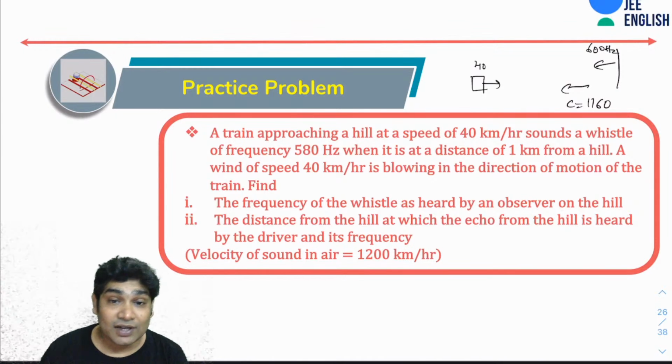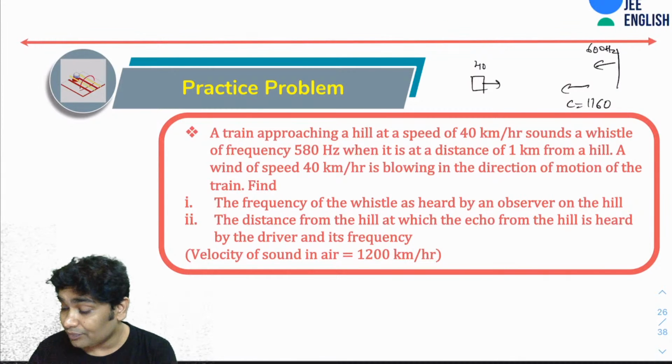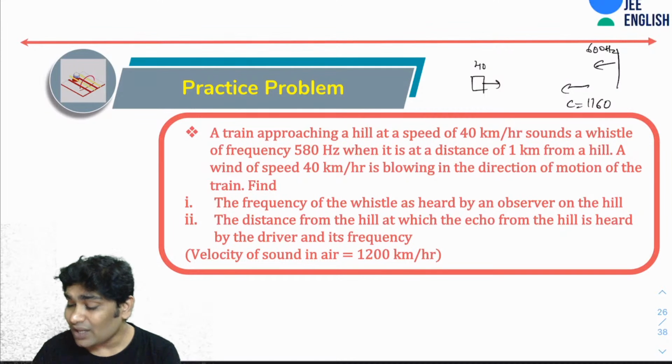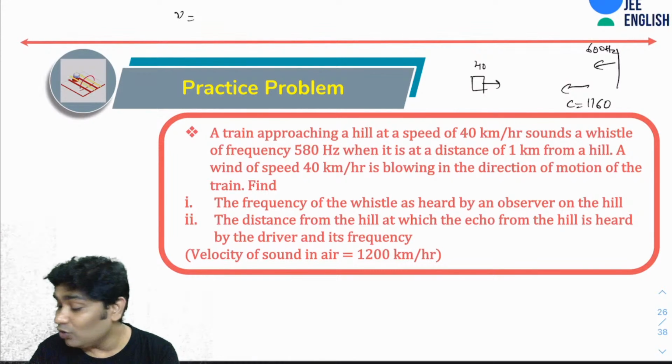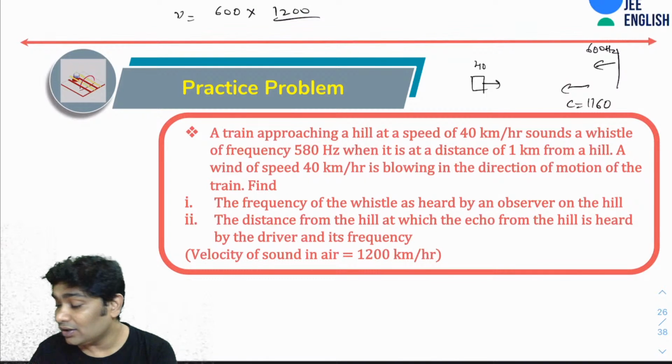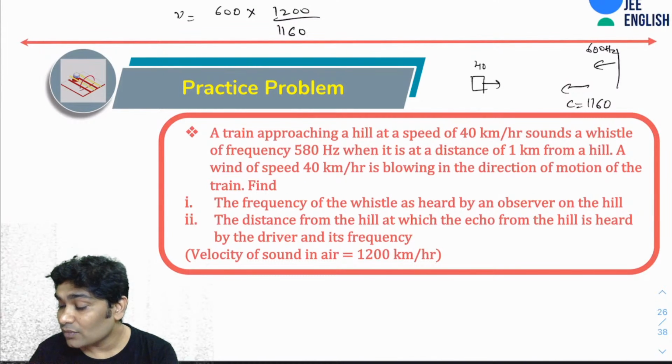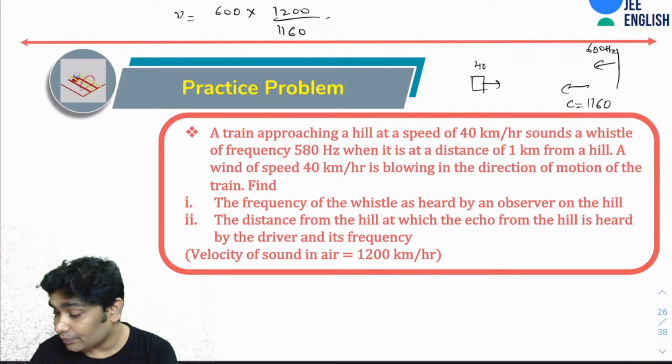So here the observer is moving. So what would be the frequency? Let's calculate. Nu would be equal to 600 into, this plus this, so 1200 over 1160.